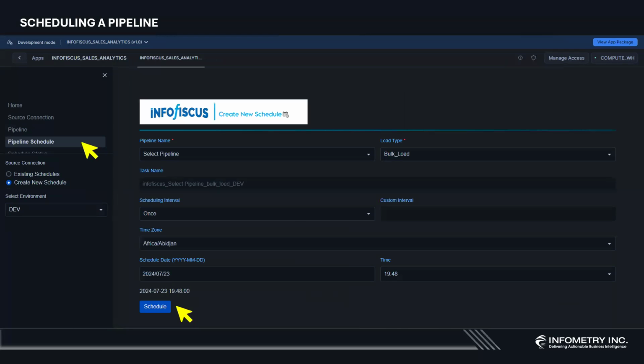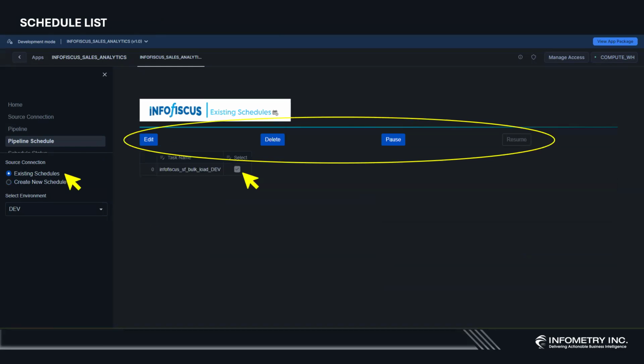Now let's jump on to creating the schedule for your data pipelines. For that, select pipeline schedule menu, enter the details like schedule interval, time zone, date, time, etc. and you can schedule it. View the existing schedule by clicking on the existing schedule menu and you will see the list of schedule created. You can always edit, delete, pause, or resume a schedule by selecting it from here.